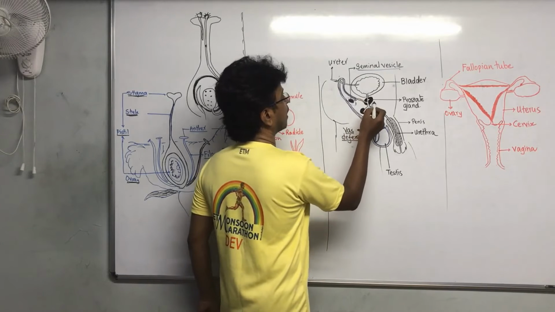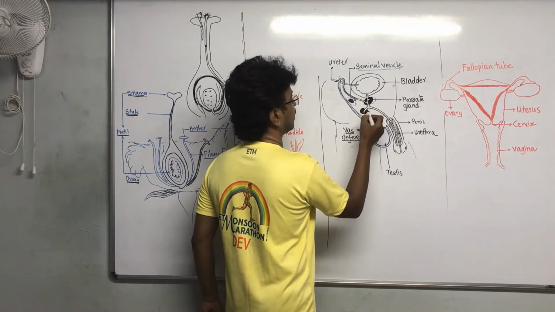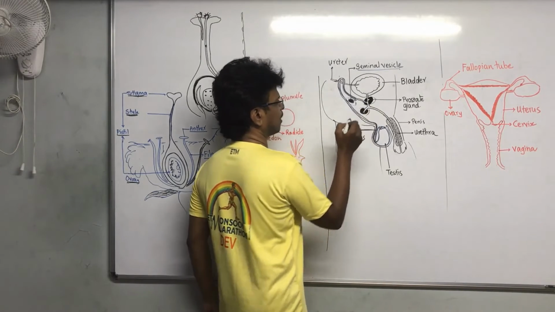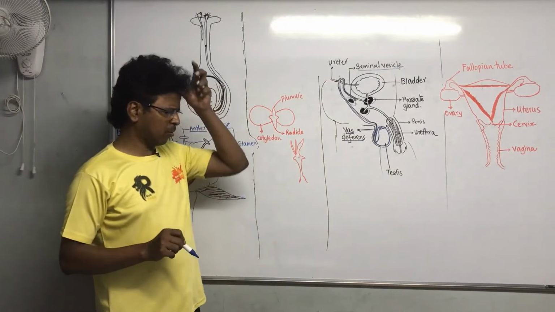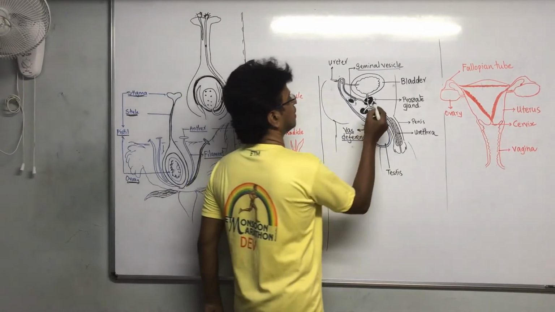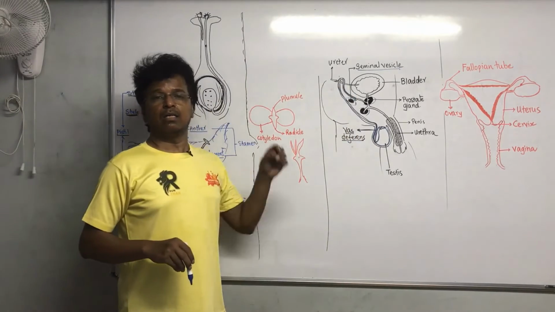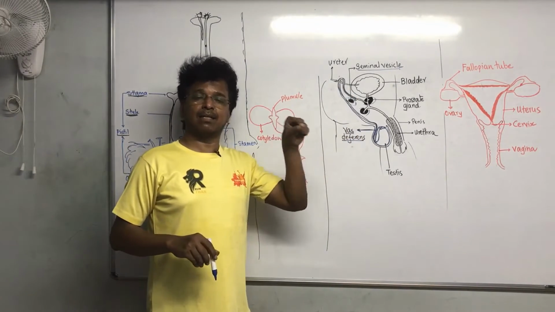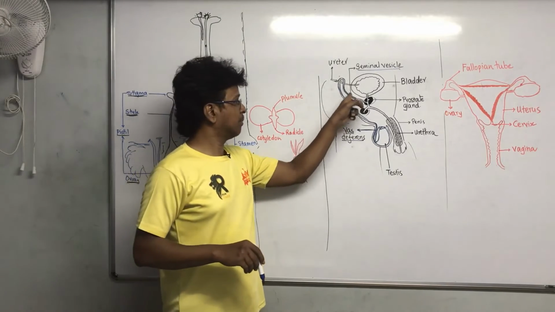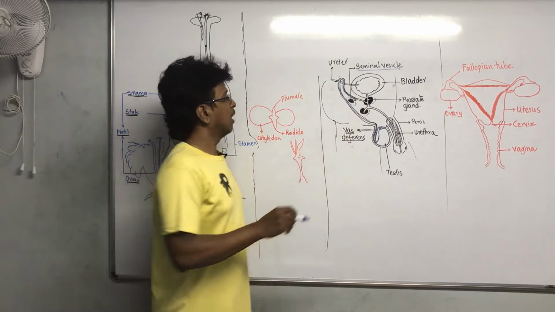Of course, there are some other glands also, the prostate gland, and the Cowper's gland. These glands also release alkaline secretions into the semen which is traveling.